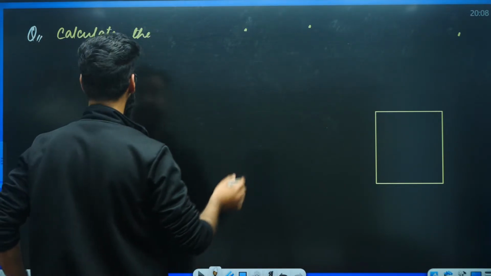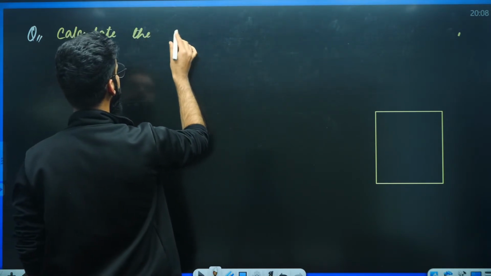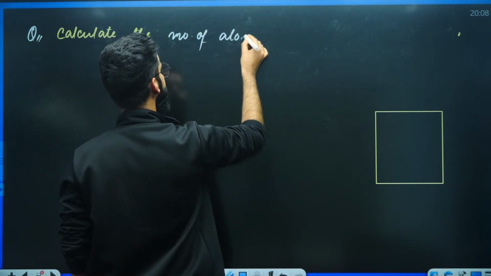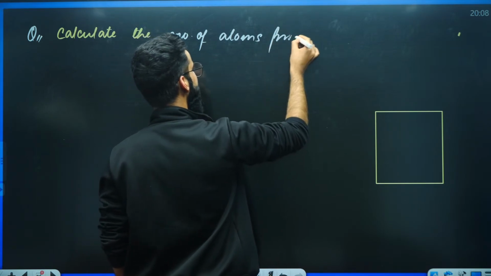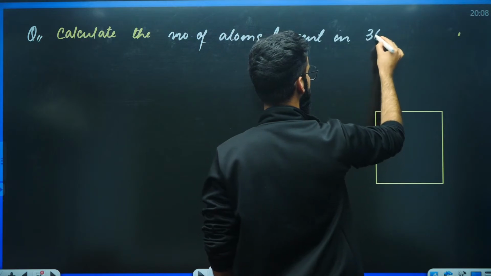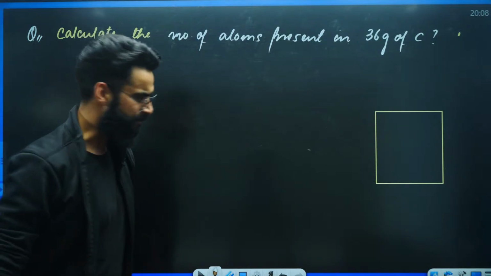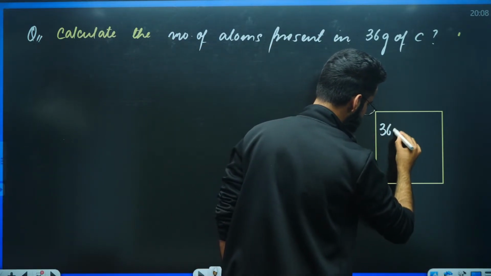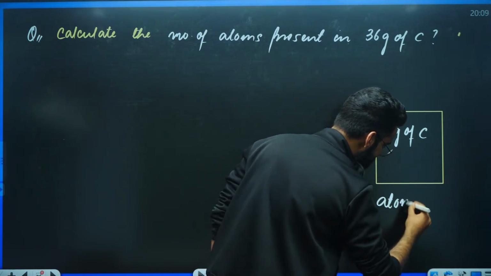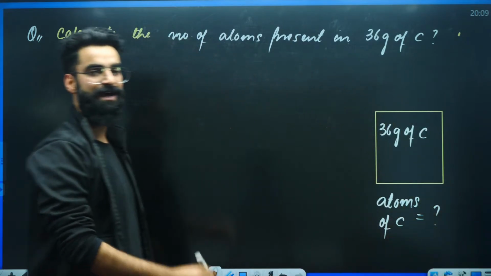Let's say I'm giving you the question. Calculate the number of atoms present in 36 grams of carbon. Basic question this is. That means you have got a container which contains 36 grams of carbon. You have to see how many atoms of carbon are present in the container.